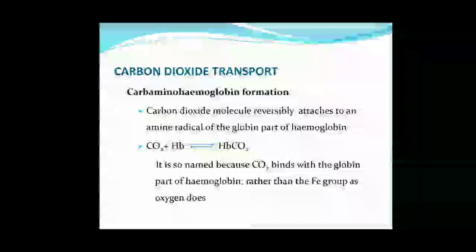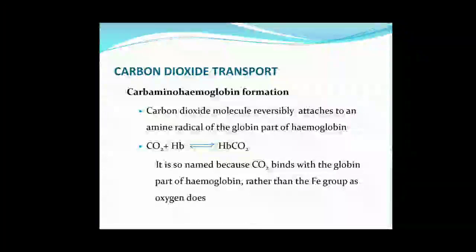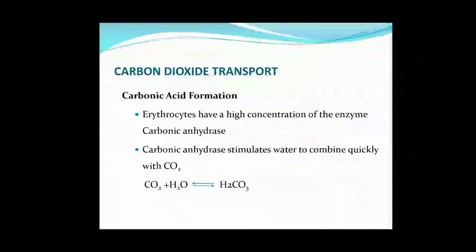So, carbon dioxide plus hemoglobin changes into carbaminohemoglobin. It is so named because CO2 binds with the globin part of hemoglobin rather than the iron group as oxygen does. Oxygen combines with the iron part of hemoglobin, but CO2 combines with the globin part of the protein. Now, the third method is carbonic acid formation. Erythrocytes have a very high concentration of an enzyme known as carbonic anhydrase.